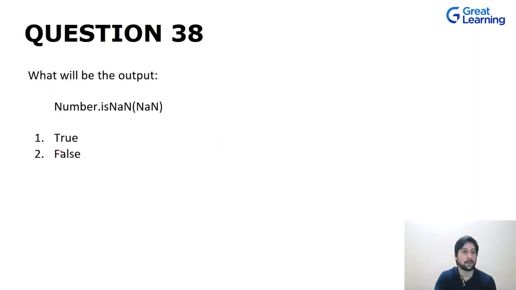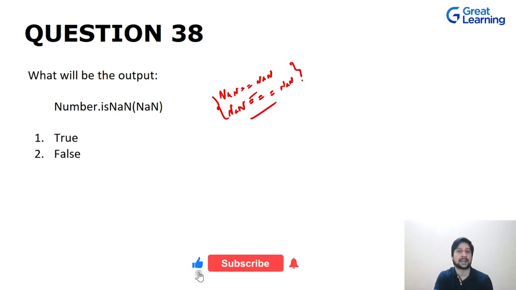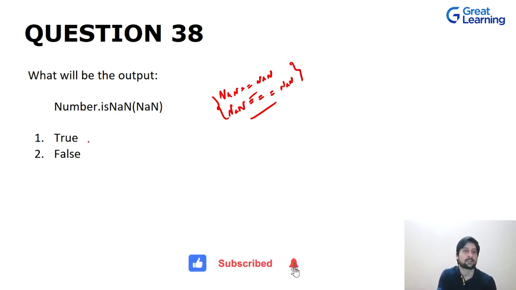Now what about the situation wherein we had NaN equal to NaN, or NaN triple equal to NaN? Both of them yielded the result as false, which shouldn't be, right? To rectify that, we have this question over here, and this helps us to distinguish this situation of NaN equal to NaN.